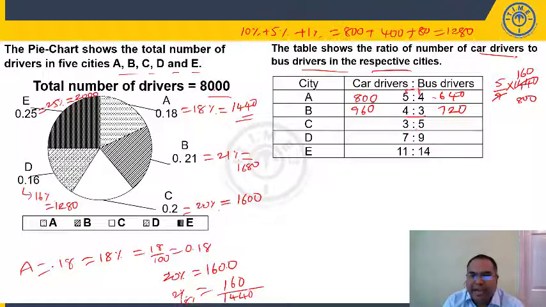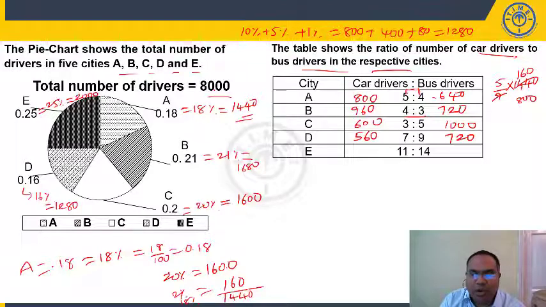Then 5:3, 8 parts, 1600. 8 goes 200 times here, so 200 is each part. So this is 600. 500 into 2, this is 1000. 7:9, 16 parts. It is 1280. 16 eights, if you remember the 16 table, 16 eights is 1280. Each part is 80. So 7 into 80 is 560. 9 into 80 is 720.